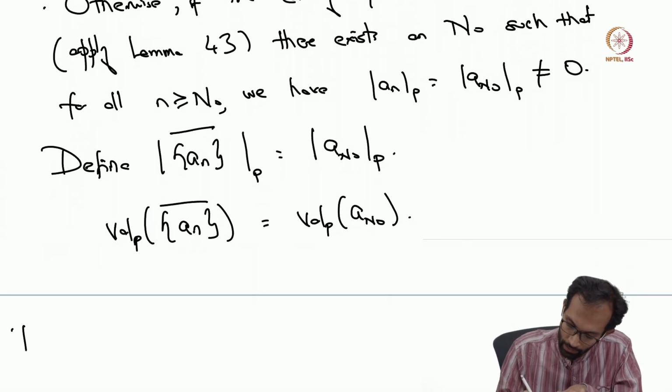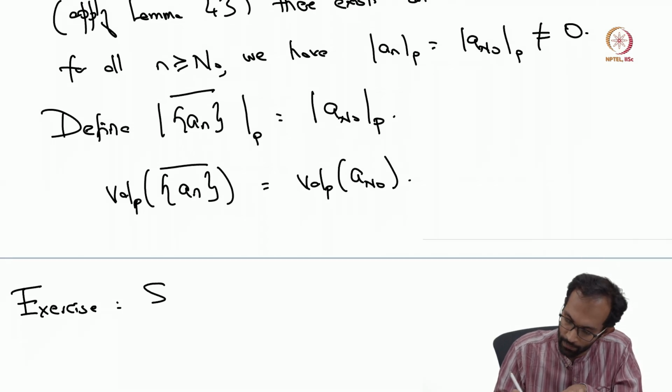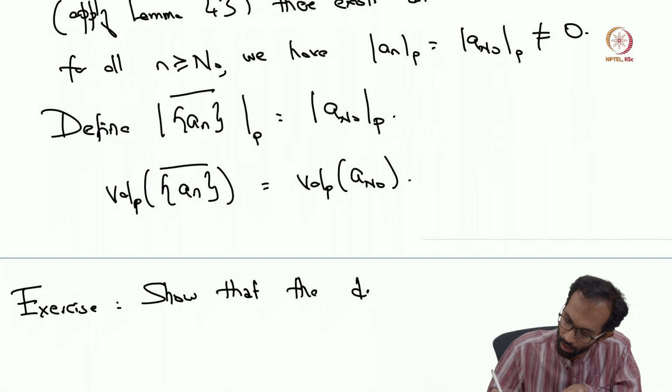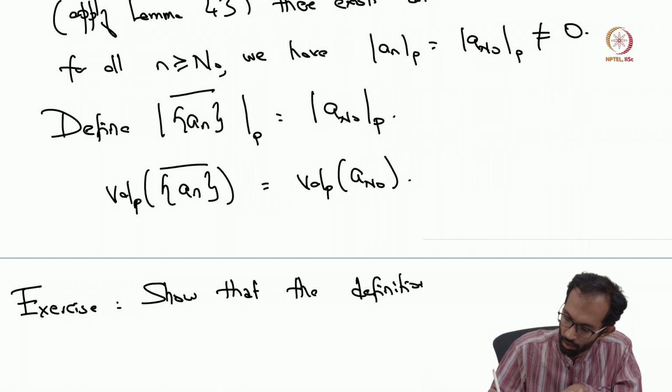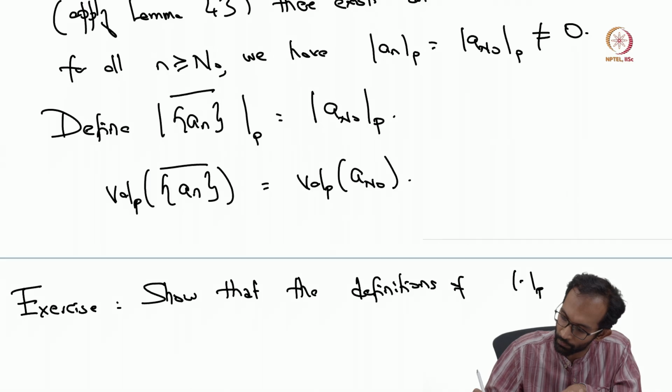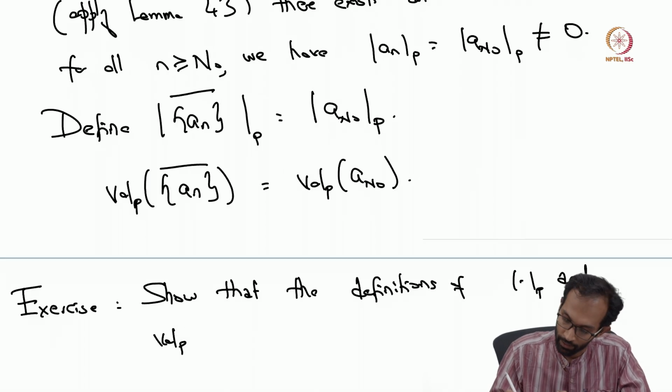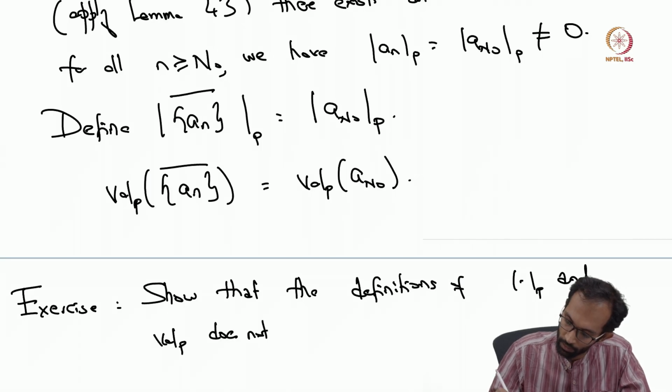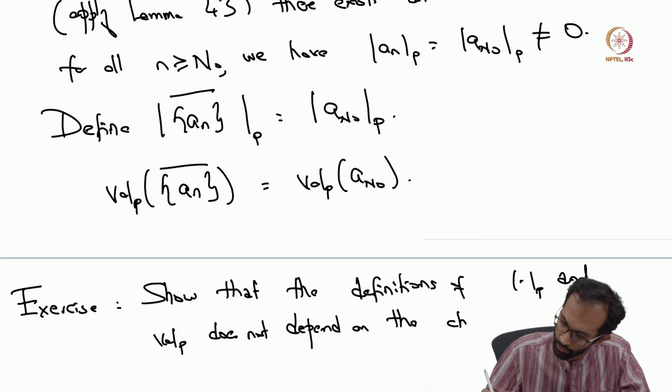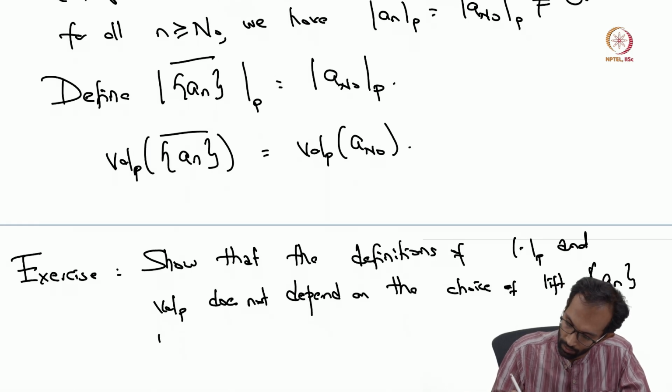Okay, and I leave this as an exercise to you to show that the definition of the p-adic absolute value and the p-adic valuation does not depend on the choice of lift a_n to c.